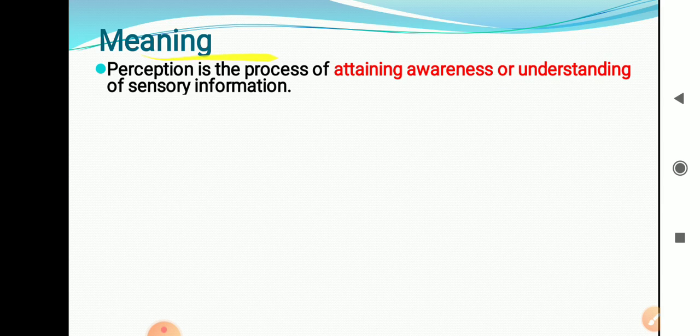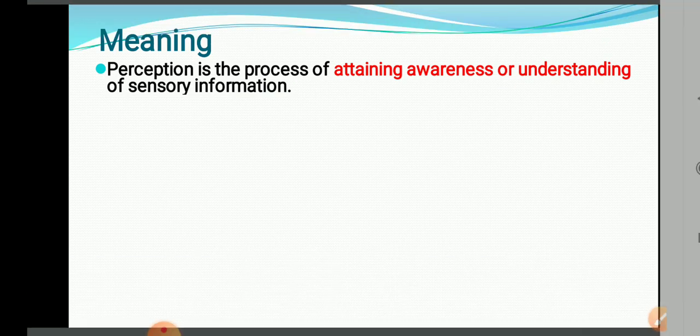Perception is the process, meaning an ongoing, continuous activity of attending awareness or understanding, getting aware about or understanding the information. Understanding it is nothing but perception.